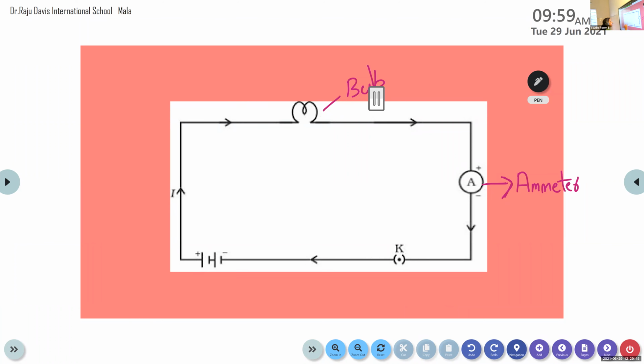This is the bulb, this is the ammeter, and this is the key. Key is the switch itself. And this is the battery.